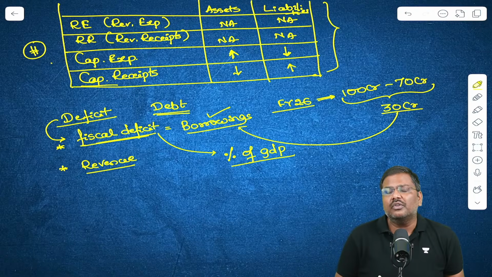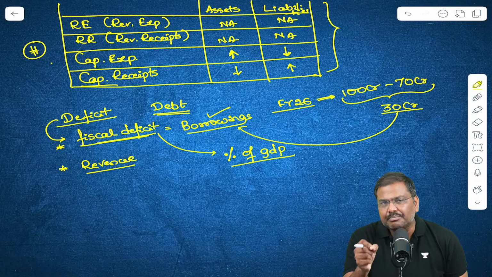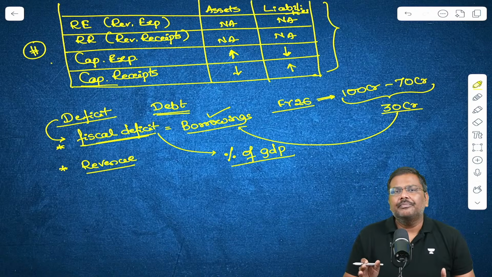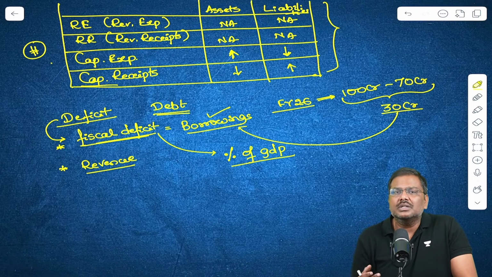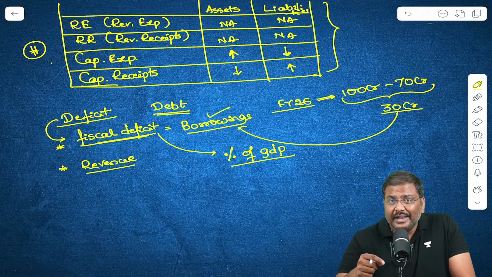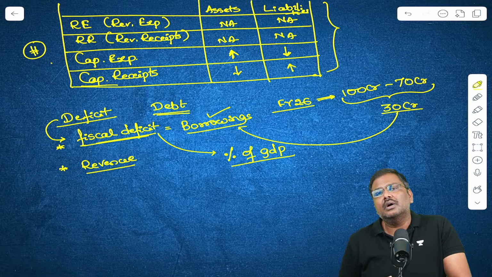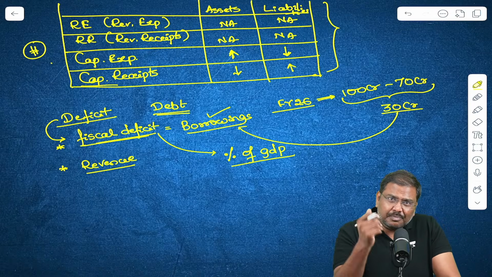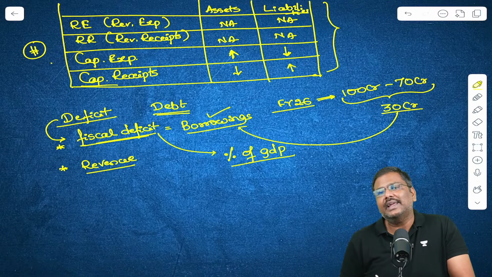The market price of all the final goods and services which are produced within the territory of a country for a specific time period. So these are generally given in the percentage of GDP. That will be more important for you rather than remembering the absolute numbers. Absolute numbers could be 15 lakh crore, 91,000 crore rupees. That is not possible for you to remember. But you will be able to remember as a percentage of GDP, 3.5%, 3.9%, 4.3%, 4.5%, etc.